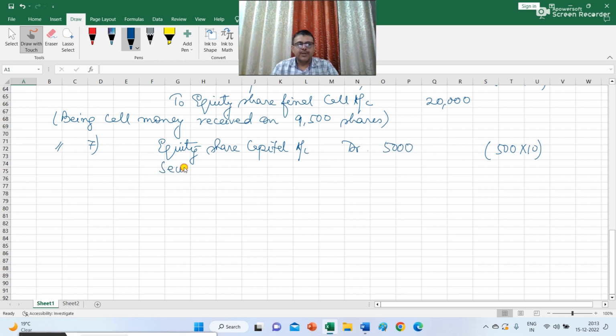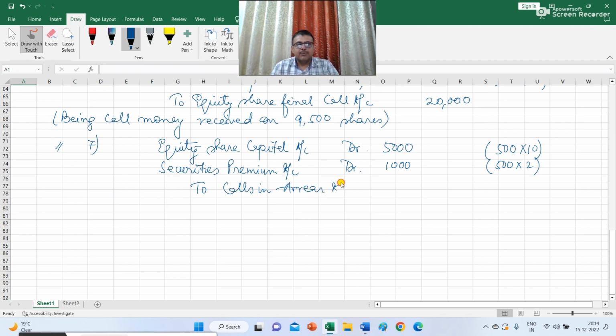Then securities premium account debit, because the shareholder who didn't pay the allotment and the call money didn't pay the securities premium money. As the securities premium money was not paid, we have to debit this securities premium amount, and this will be 1,000 rupees, 500 multiplied by rupees 2. Then calls in arrear.